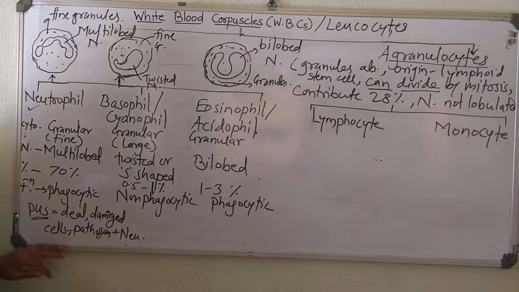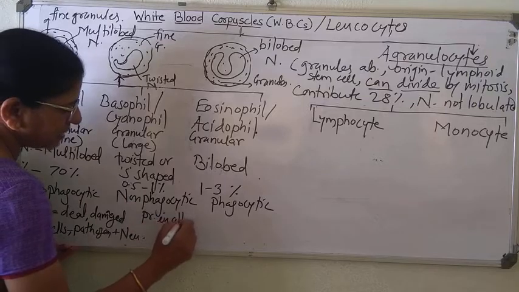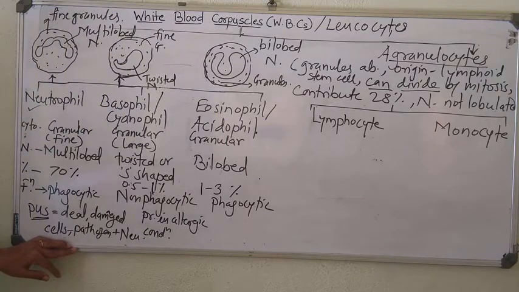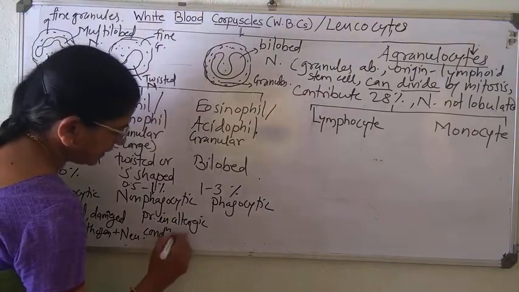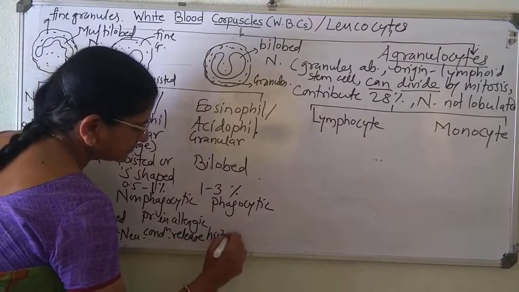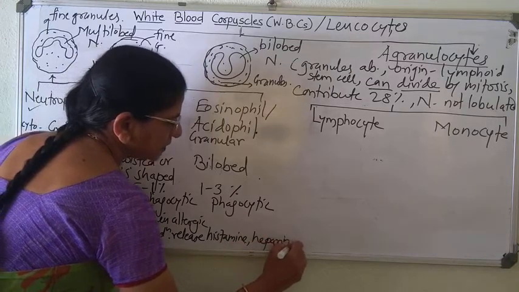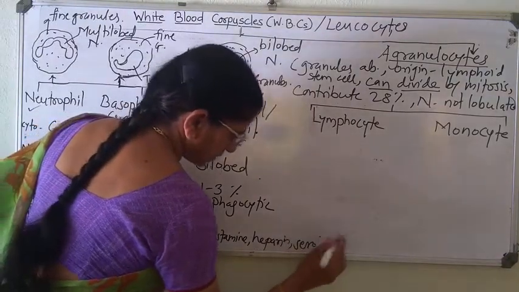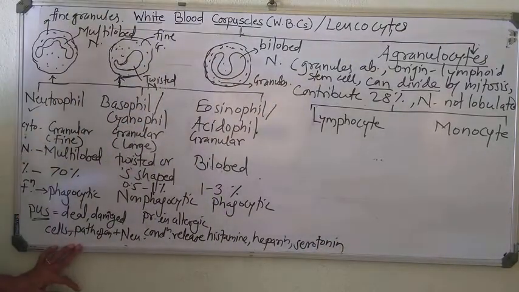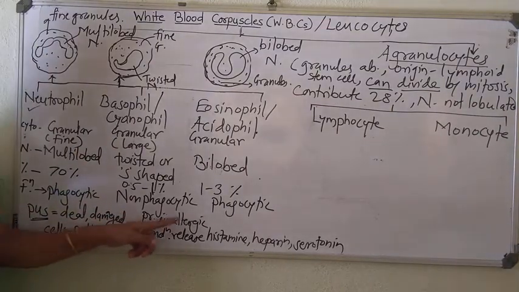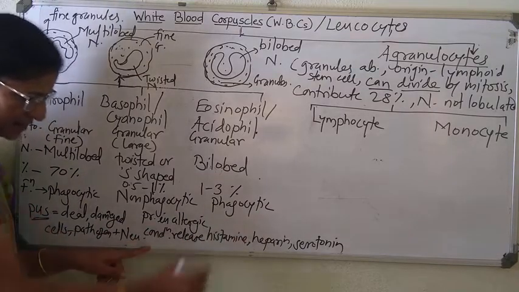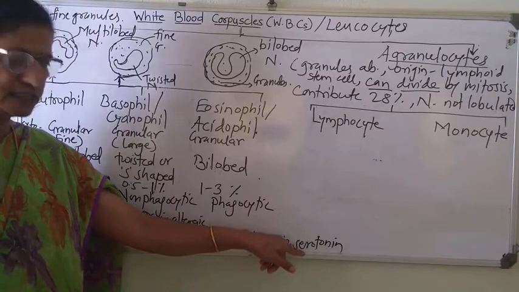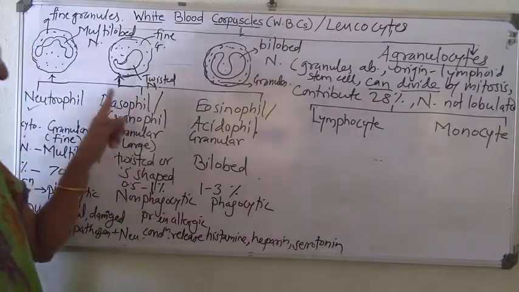They are present in allergic condition and release histamine and also heparin, serotonin, etc. So basophils are present in allergic condition, release histamine during allergic condition, release anticoagulant heparin also, and serotonin, just like a hormone, is also released by these basophil cells.